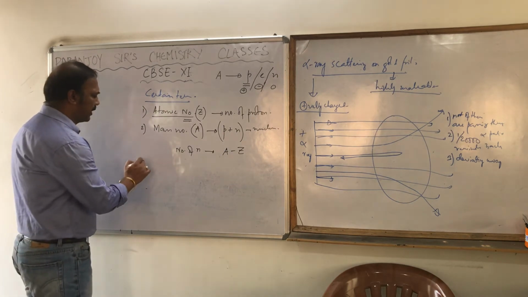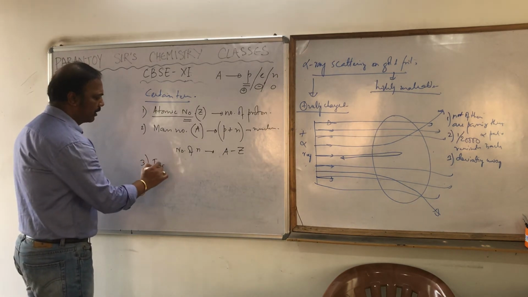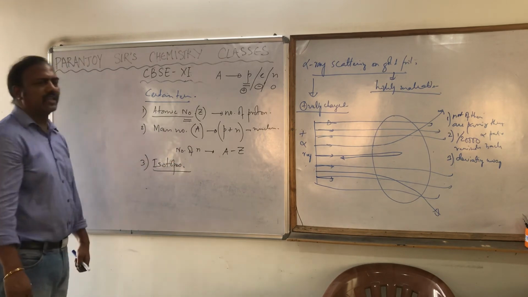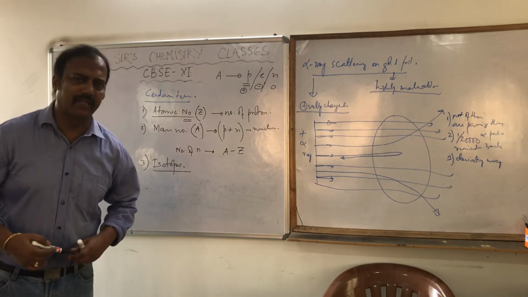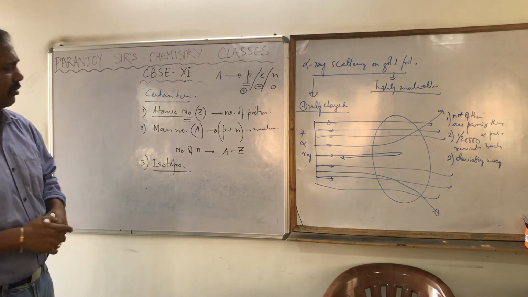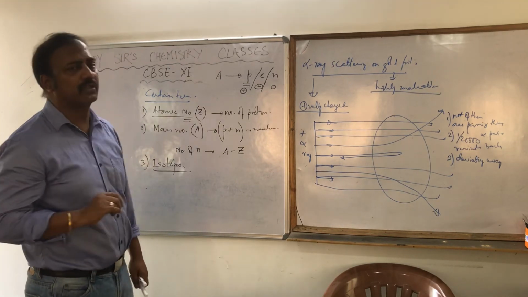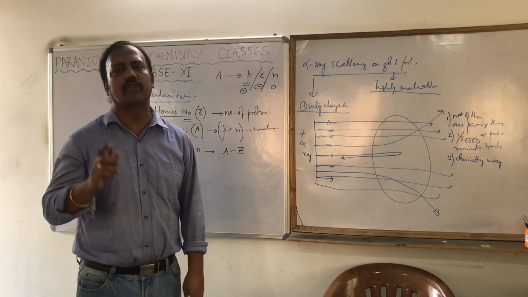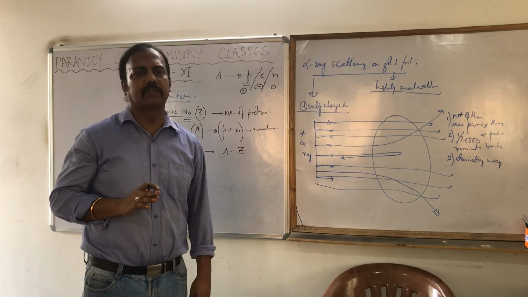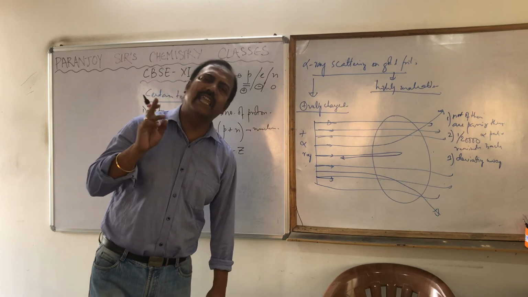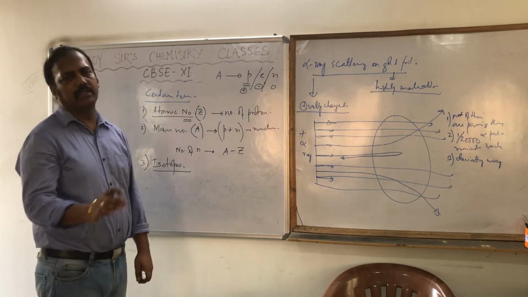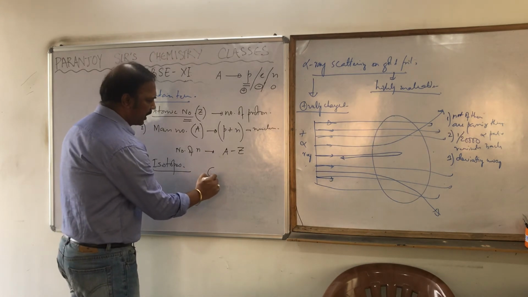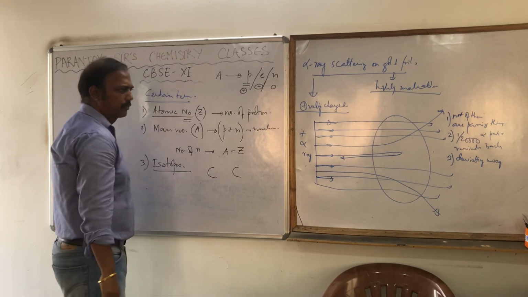Then the next term is isotopes. You had heard about this, I am just recapping it. What are isotopes? These are different atoms of the same element, having the same atomic number but different mass numbers. For example, carbon has two isotopes.